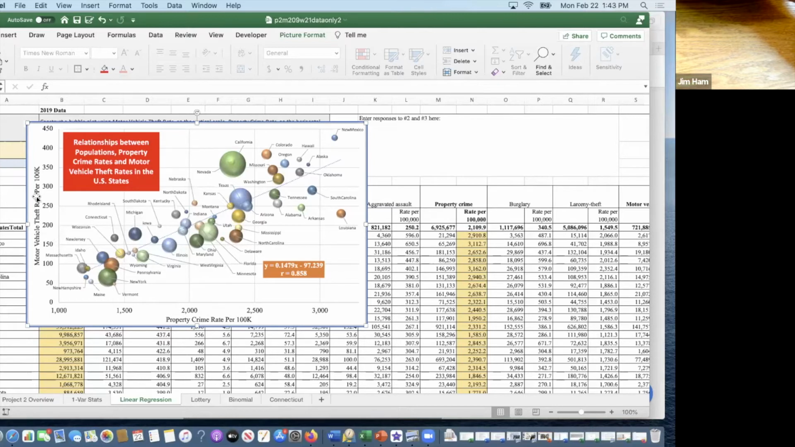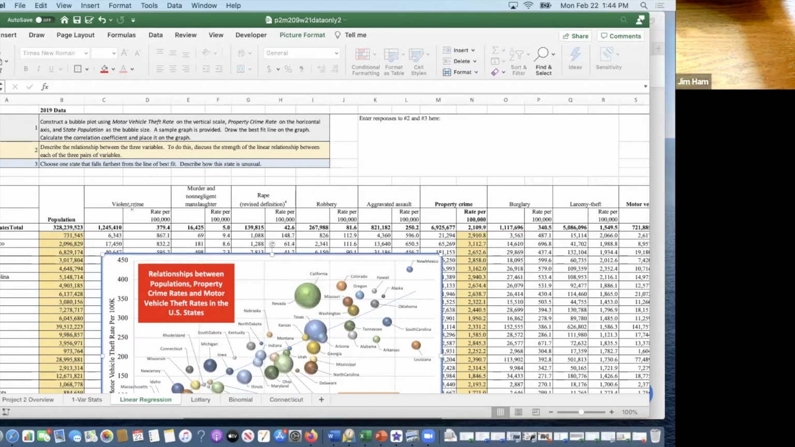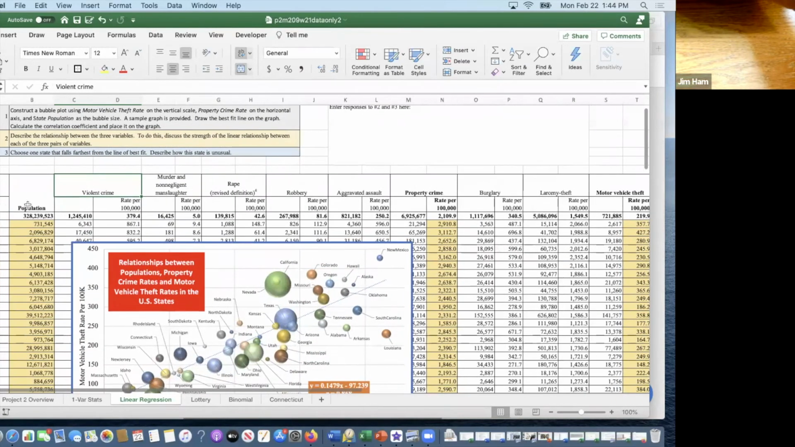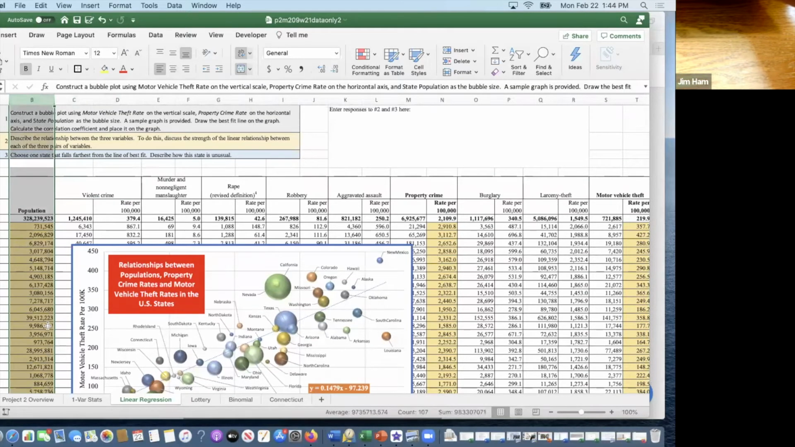So again, we're down into crime statistics. I think I'm using the same exact set of data for this one. Okay, so you can see, we have violent crimes here. That's what we used in the first problem. In this one, we're using population. This is going to be your bubble size here.